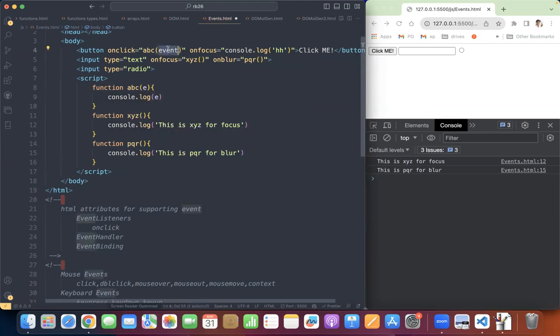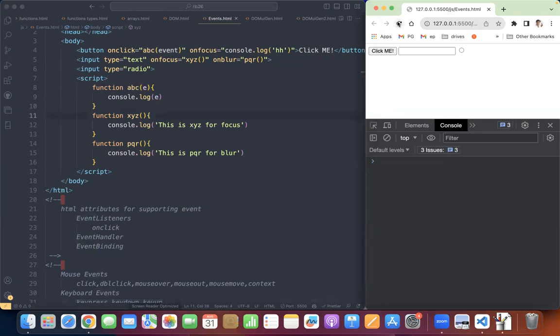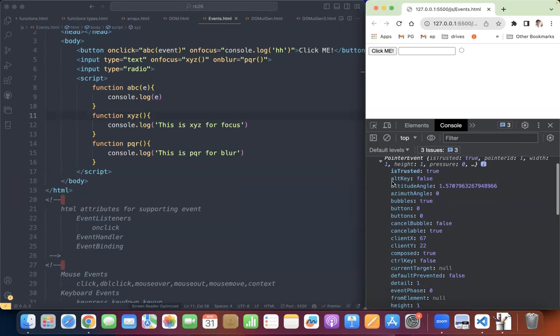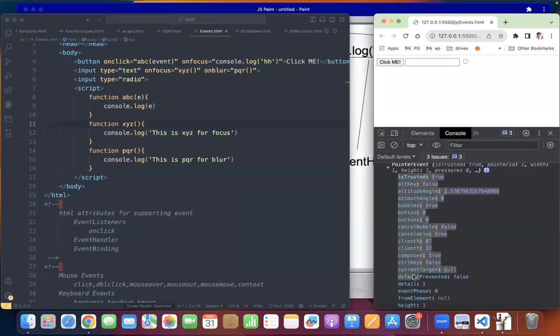This argument will have the event object, passed to this function, and I am able to receive that object. Now I have to check whether the event object comes or not. I clicked here. What happened, guys? An object got created. Can you see here? This is the object I'm talking about.